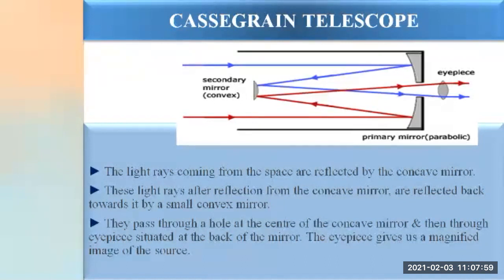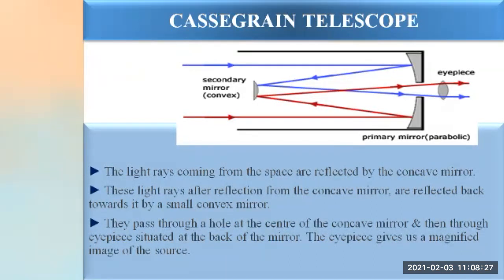The convex mirror reflects the light back towards the concave mirror. These light rays pass through a small hole at the center of the concave mirror to an eyepiece situated at the back of the concave mirror. The eyepiece gives us the magnified image of the source.